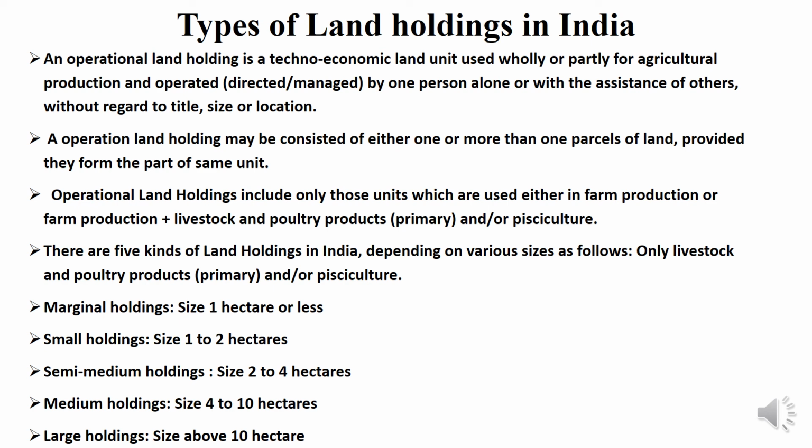Semi-medium farmers means the size of land holding is 2 to 4 hectares, and medium holdings means the size of land holding is between 4 to 10 hectares, and large holding means the size above 10 hectares of land, meaning large farmers or land holdings. Thank you.